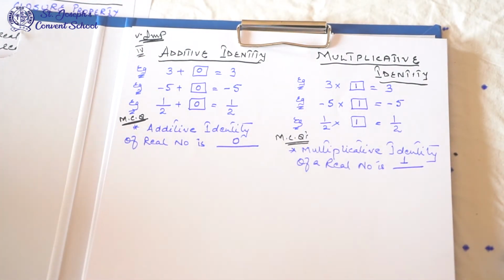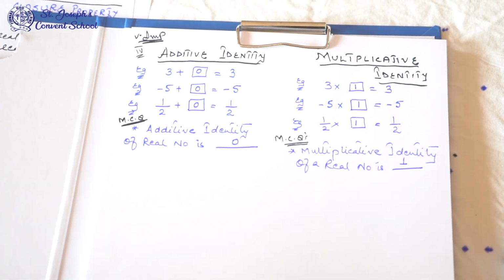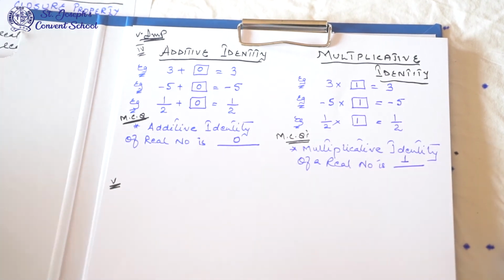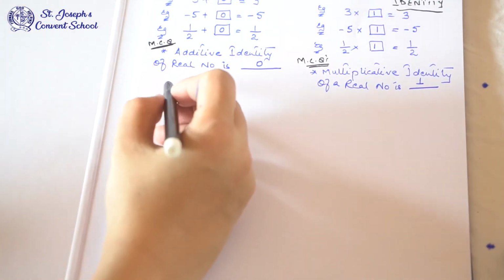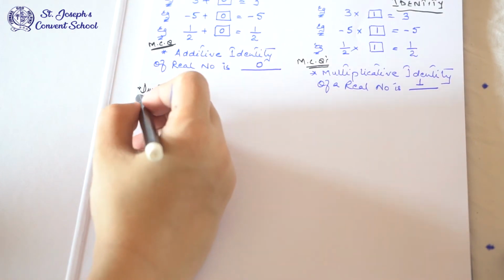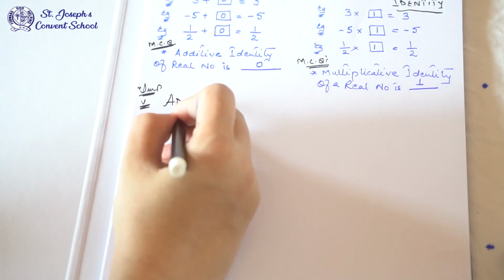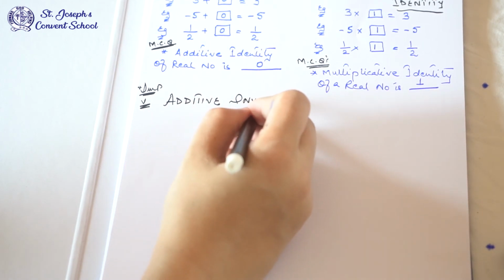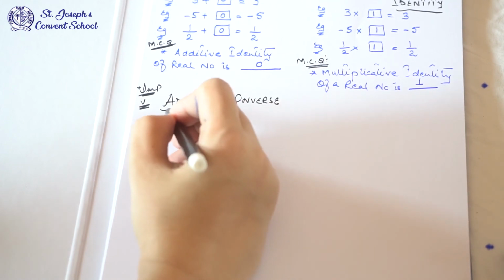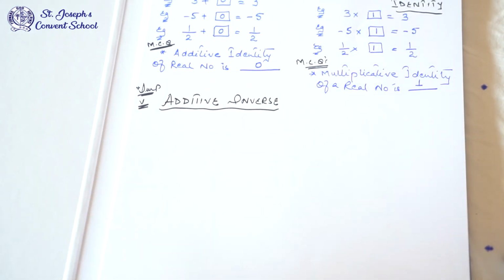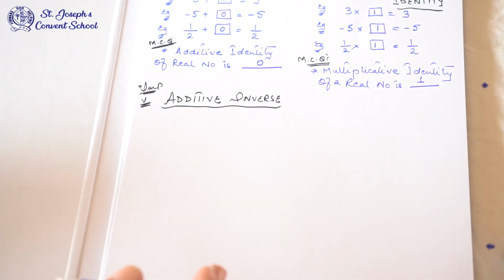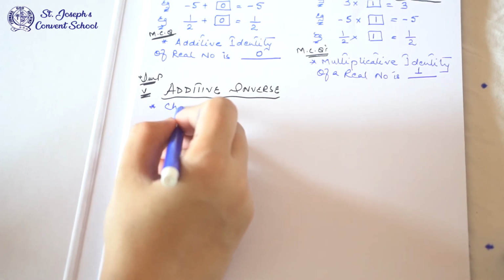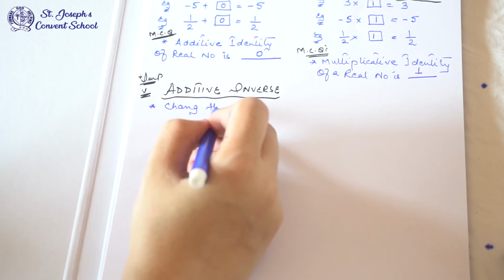And the next is also a very important property. It is additive inverse. Property number 5, additive inverse. Again, it is very important. Now in additive inverse, what we do, we change the sign. You write the opposite sign, you have to change the sign.